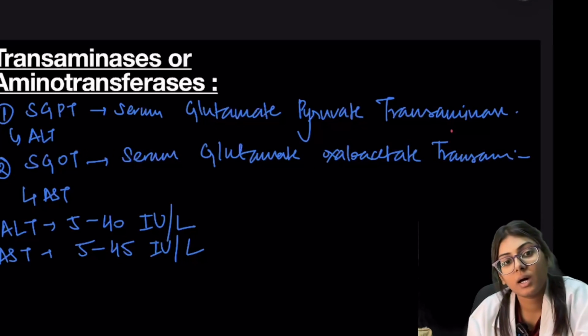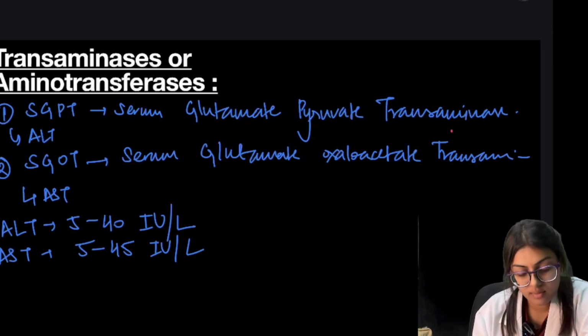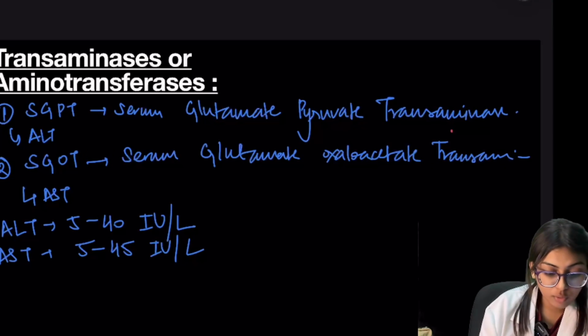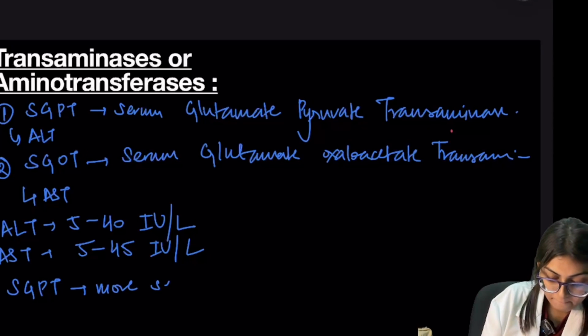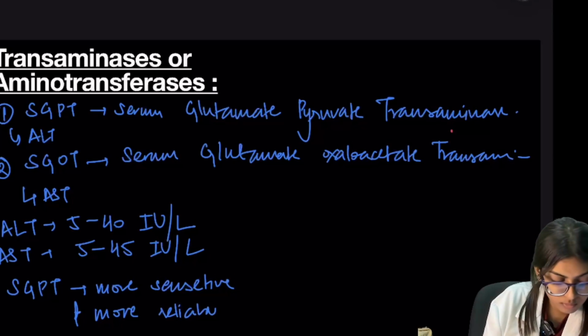However, SGOT, that is our AST, can be increased in heart diseases also, like myocardial infarction. So SGPT is more sensitive and more reliable for LFT.